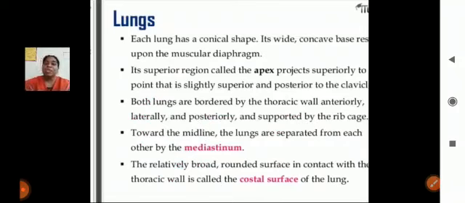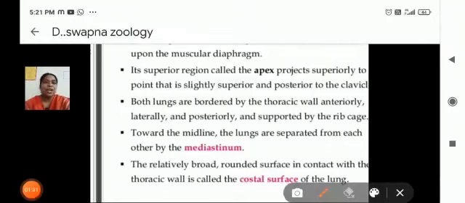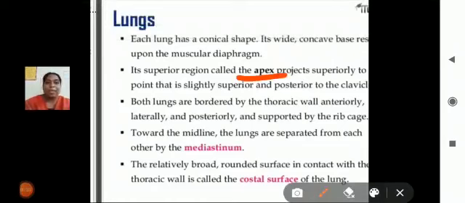The superior region of a lung we can call the apex.